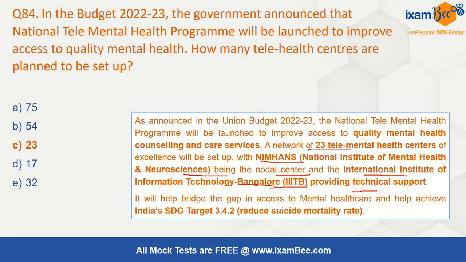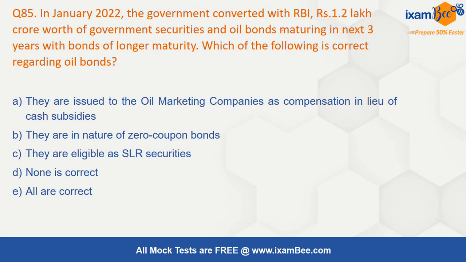providing the technical support. In January 2022, the government converted with RBI 1.2 lakh crore worth of government securities and oil bonds maturing in the next 3 years into bonds of longer maturity. These bonds are getting matured, so now these are converted to longer maturity. Which of the following is correct regarding the oil bonds?